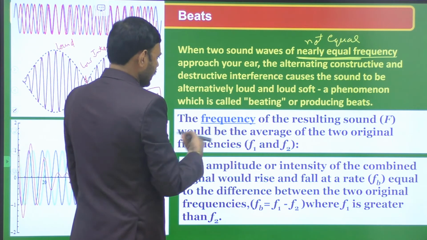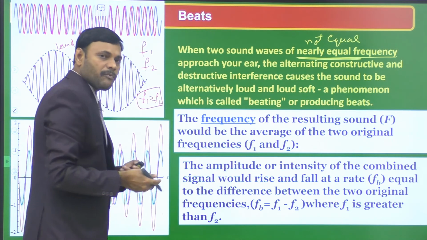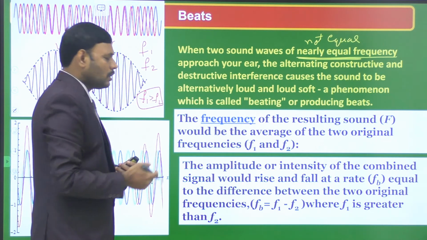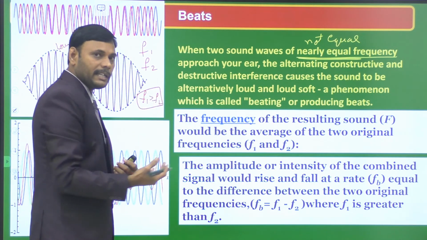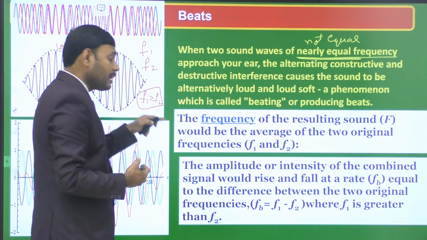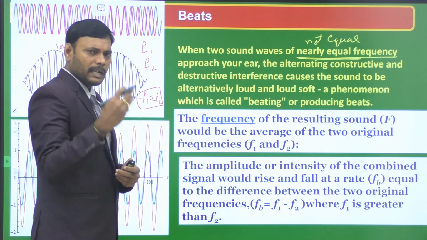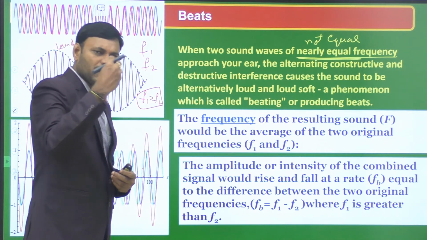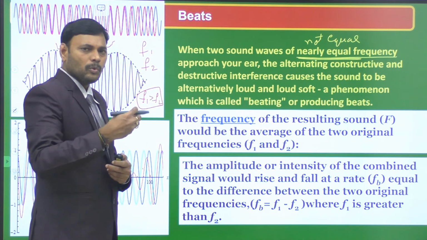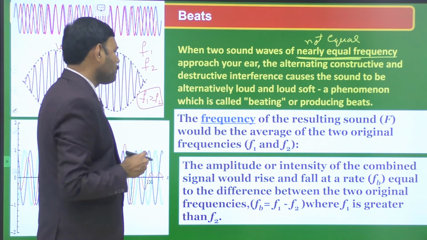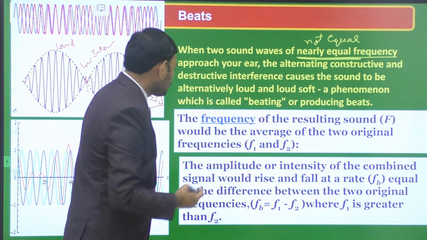Suppose F1 is 282, F2 is 280, then F1 is 2 Hz more than F2. When two nearly equal frequencies superimpose on each other, then a beat is formed.